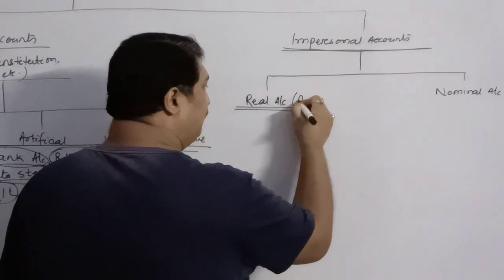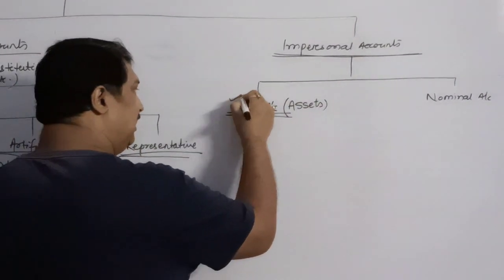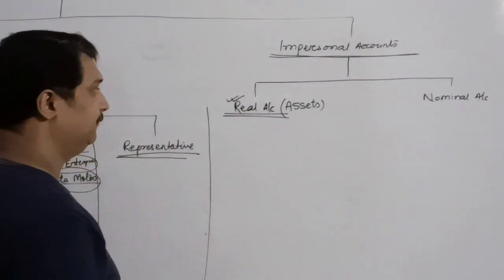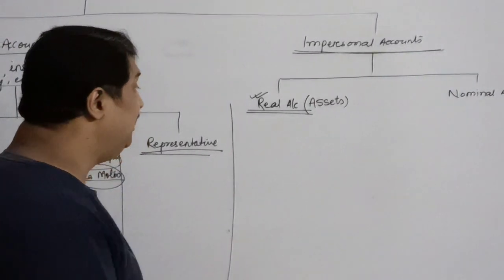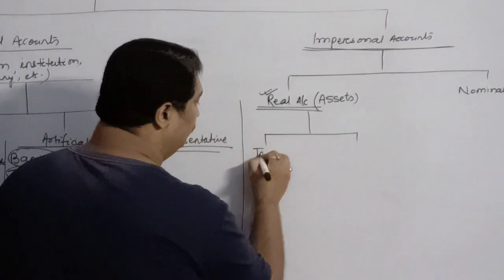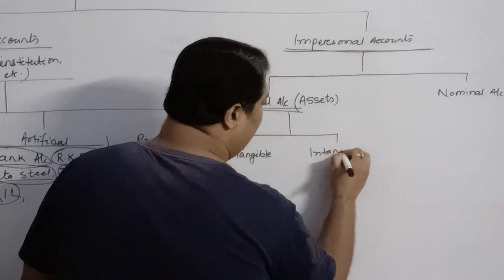Children, in short, all the assets are called real account. They are all considered as real account, whatever type of assets they may be. For better understanding, we have classified them into two: tangible real account and intangible real account.